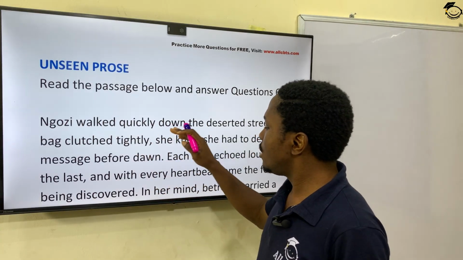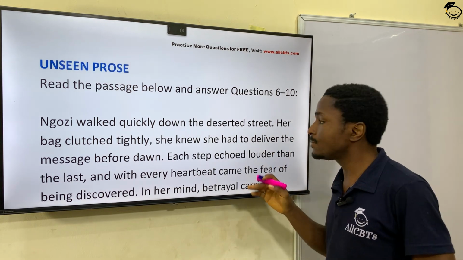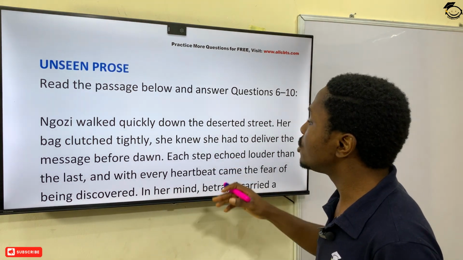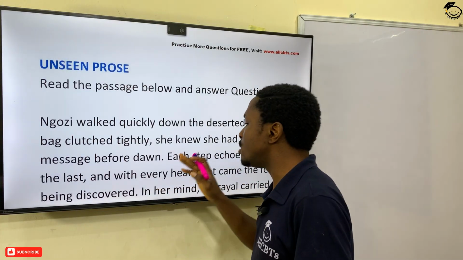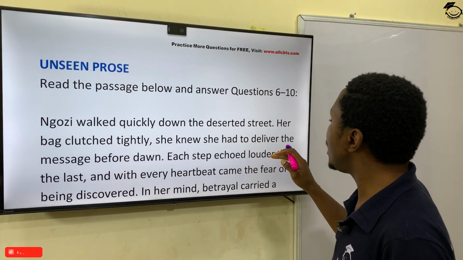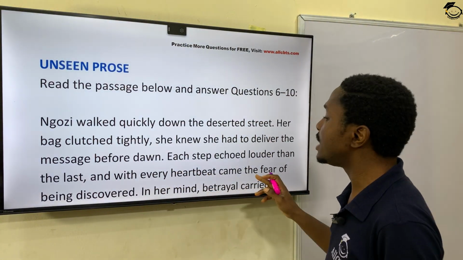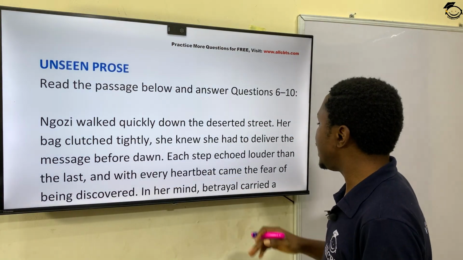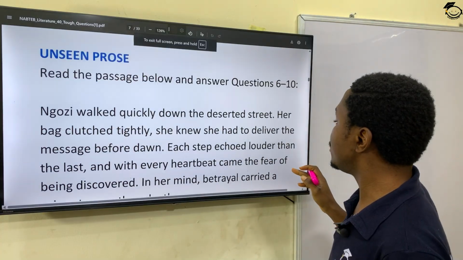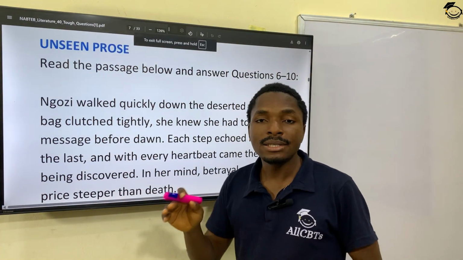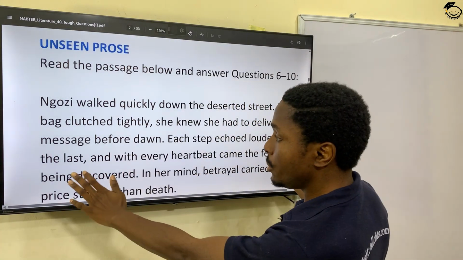It says, Ngozi walked quickly down the deserted street. Her bag clutched tightly. She knew she had to deliver the message before dawn. Each step echoed louder than the last, and with every heartbeat came the fear of being discovered. In her mind, betrayal carried a price steeper than death. Okay, now this is a prose.